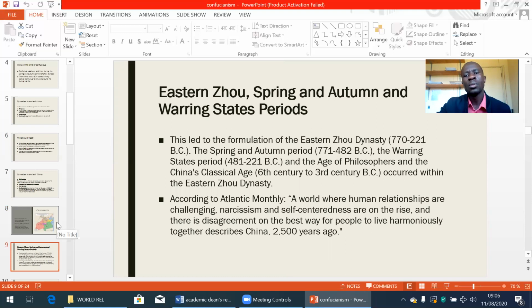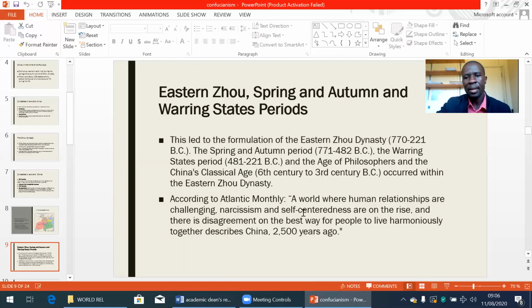The Eastern Zhou, Spring and Autumn, Warring States. This led to the formulation of the Eastern Zhou dynasty, 770 to 221 BC. The Spring and Autumn period, 771 to 482 BC. The Warring States period, 481 to 221 BC, and the age of the philosophers. And China's classical age, 6th century to 3rd century BC, occurred within the Zhou dynasty.